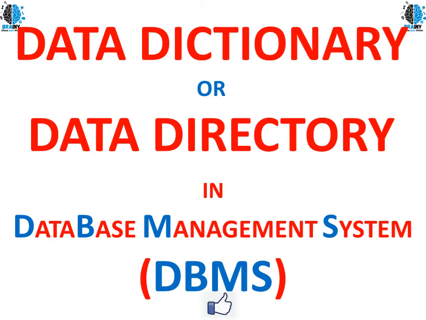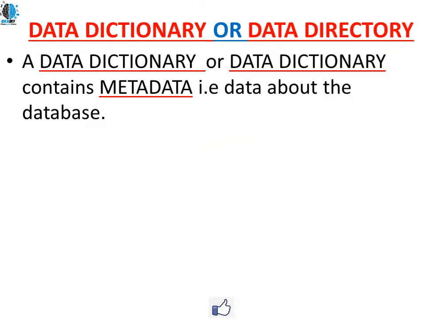So in today's session, let's start with data dictionary and data directory. What is data dictionary or data directory? A data dictionary or directory contains metadata, that is, data about the database. What is metadata in general? Metadata is data which has the information about some other data.